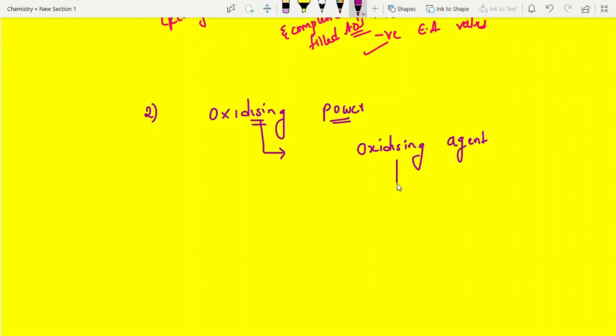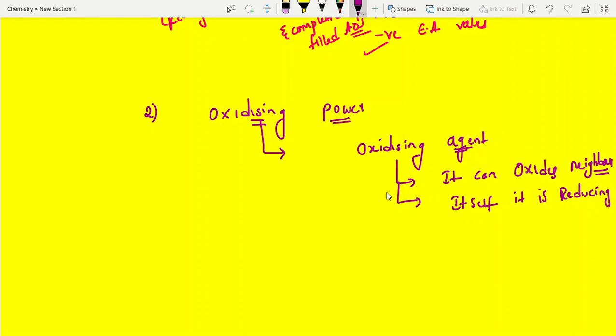Oxidizing agent means it can oxidize the neighboring group, the neighbor. Like an LIC agent, he doesn't take any policies himself, he makes the neighbors buy them, and they will give a demo of that. Clear. An oxidizing agent itself cannot be oxidized; it oxidizes the neighbor. Itself it is reducing.